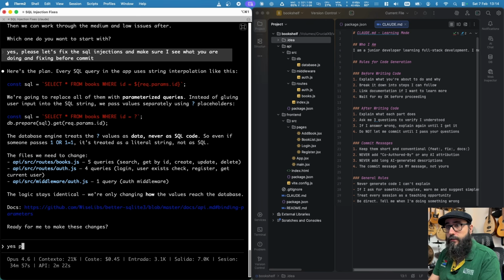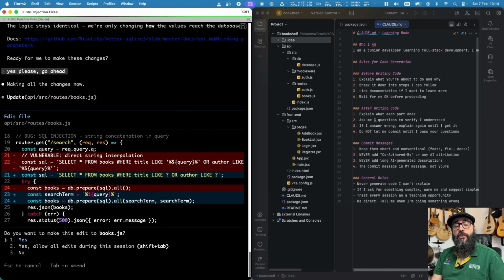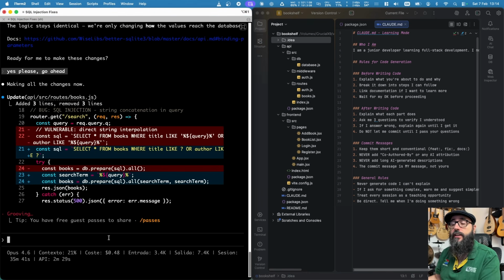Yes, please go ahead. So now is when the implementation is going to take place. So it first audited the code, listed the vulnerabilities, prompted me to answer some questions. Then we went into the implementation details. It asked me if I understand what I'm doing. And once everything is clear is when I'm going to say, yes, let's go ahead.